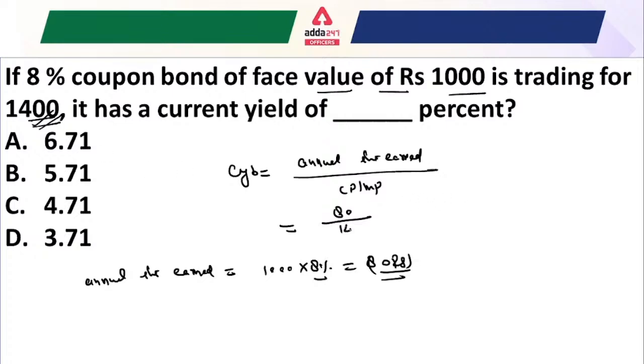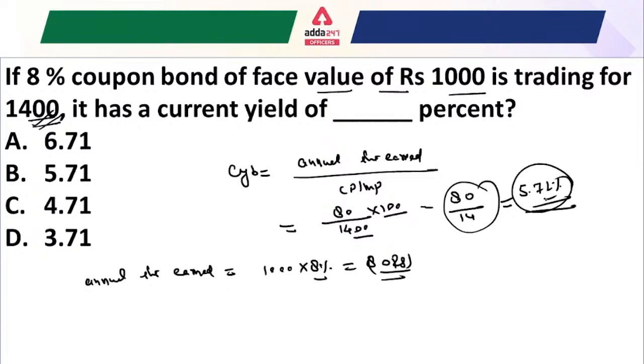So just write here 1400 rupees, and it is multiplied by 100. So this value becomes 18 divided by 4. What would be the answer? Just tell me. That is 5.71%. So that would be your answer. I hope it is now clear for everyone. That is how we can calculate the current yield of the bond in the question.